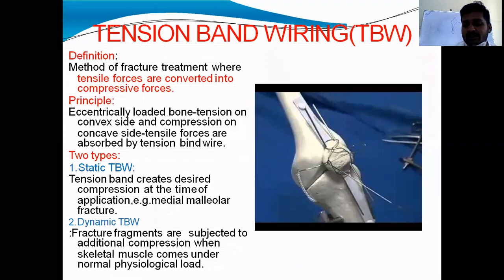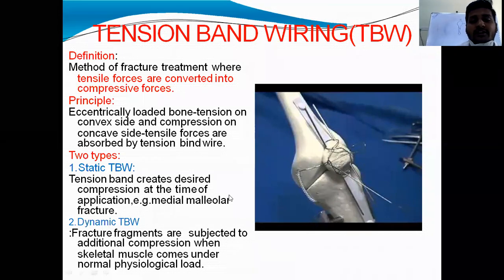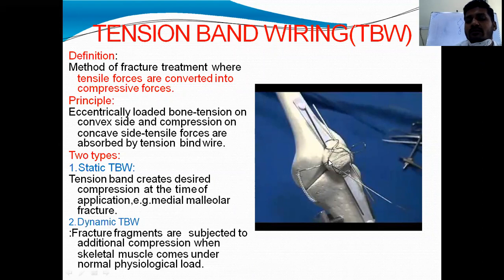This is dynamic tension band wiring. Dynamic means while functioning the joint, or when force acts on the bone or joint, additional compression force will be acting at that fracture site.